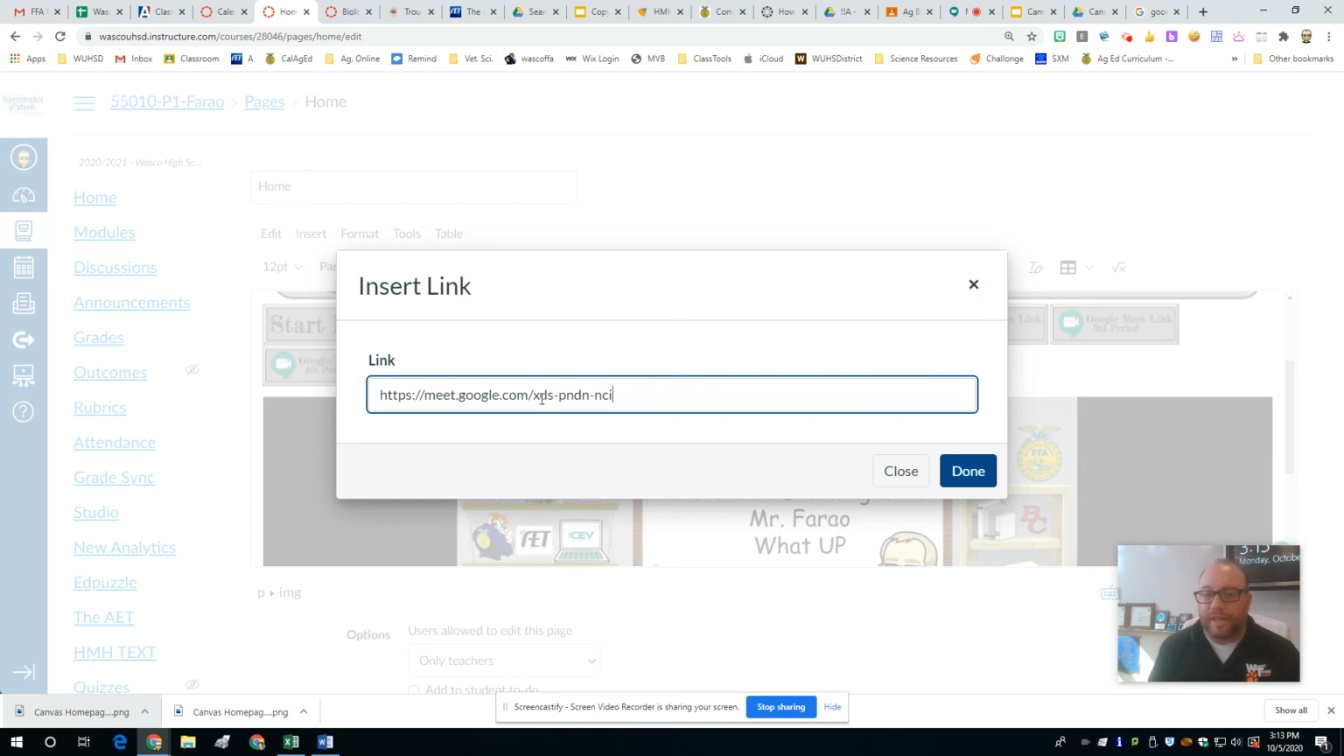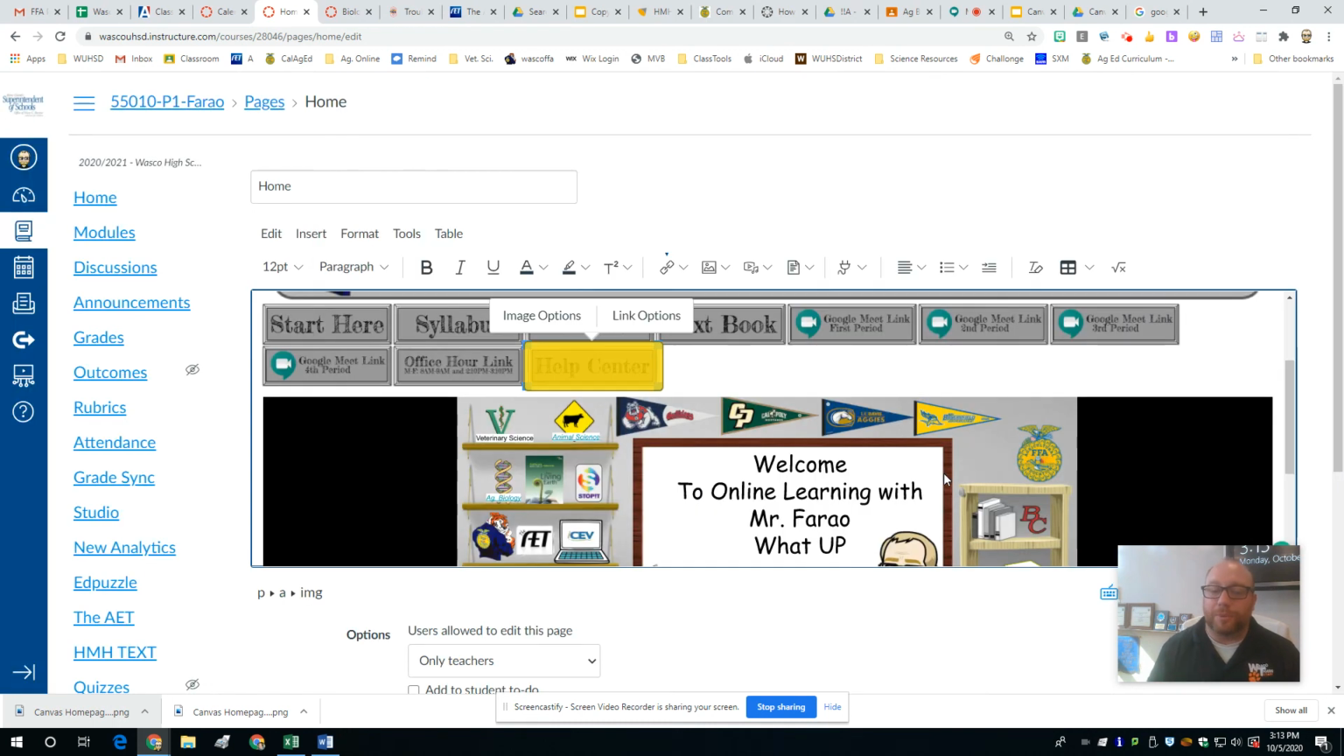Once you have a set of 3-4-3, you're all good. You push done. A kid will be able to push that button and they will be able to jump right into your class.